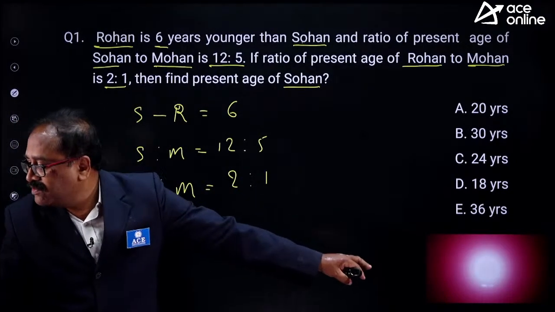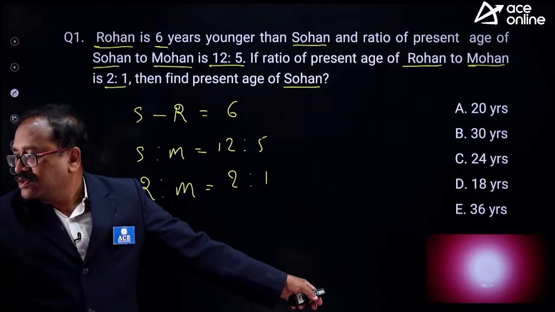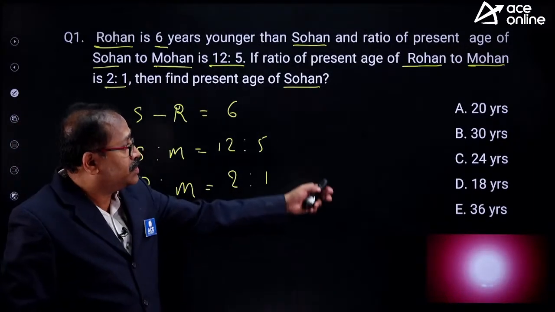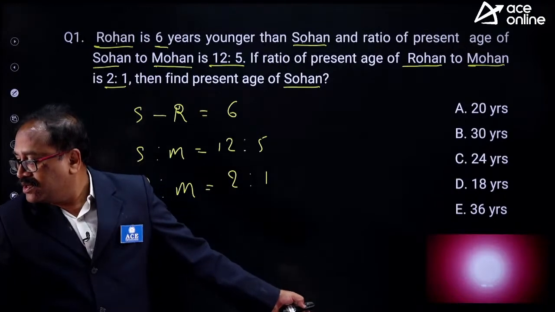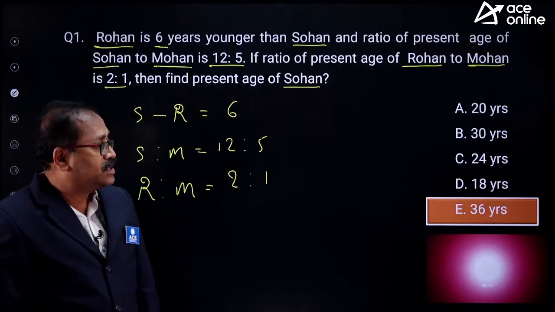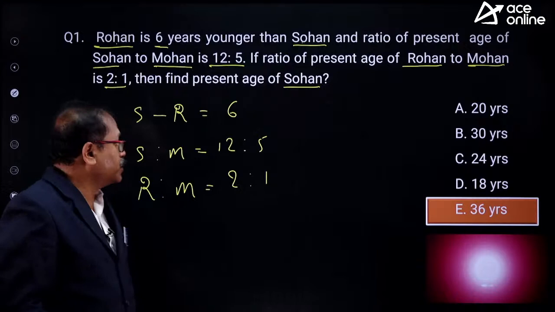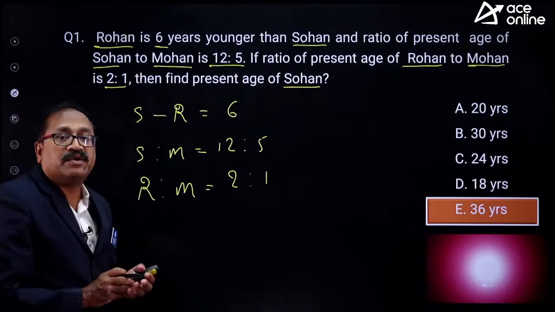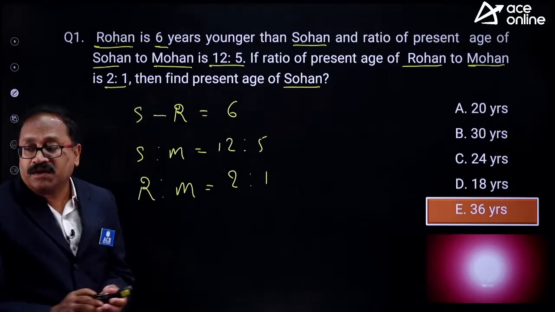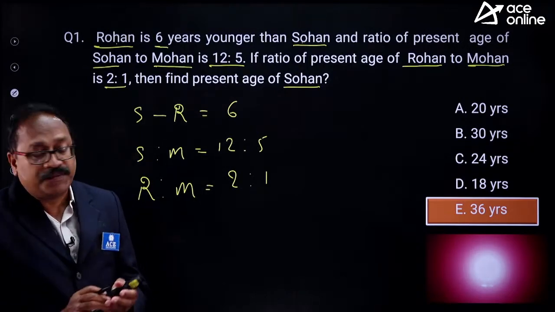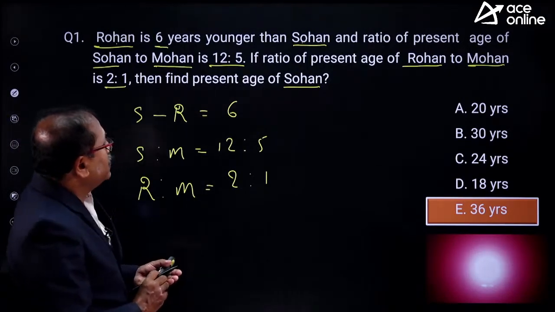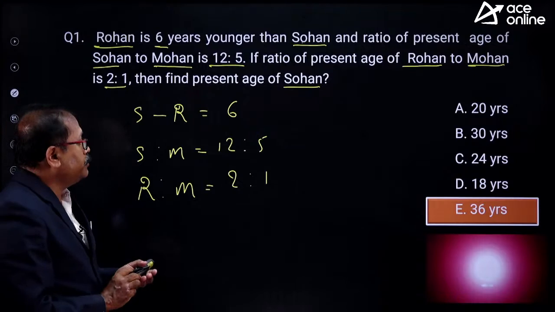Your time is up. Anyone answer the question? Is this the answer for this question? Option choice C. Let me check that. It is E, 36 years. Okay. Anyhow, these are the informations given to us, and you are asked to find out the present age of Sohan.